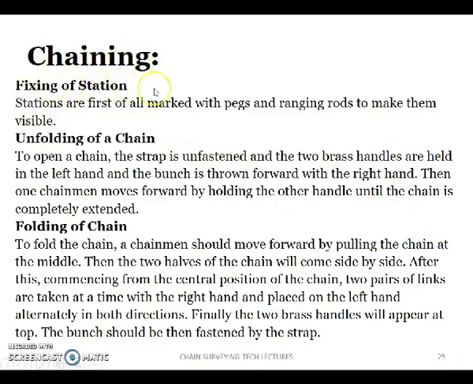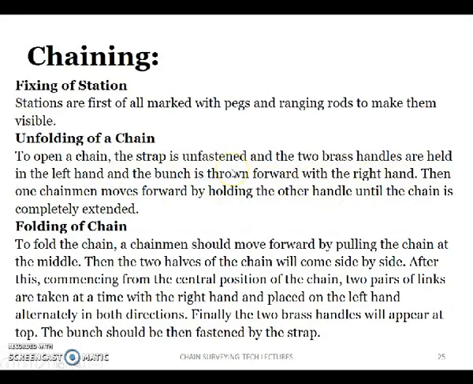Next, chaining, fixing the station. So far we have seen the stations, the types of stations. Those are marked with the pegs and ranging rods. Next, unfolding the chain. In order to open a chain, first of all we have to hold the two brass handles in the left hand, and the entire bunch of the chain is to be held in the right hand, and it is to be thrown forward in order to open it.